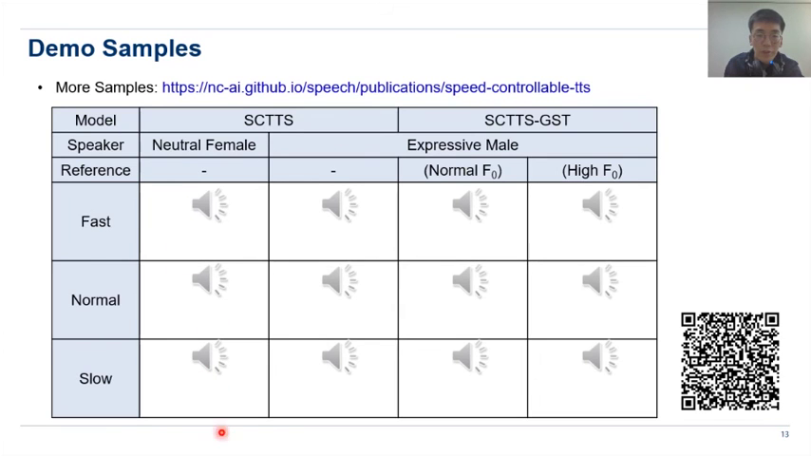So as you can hear with the neutral female speaker, the FGR values are almost unchanged. However, with the expressive male speaker, the normal speed first.